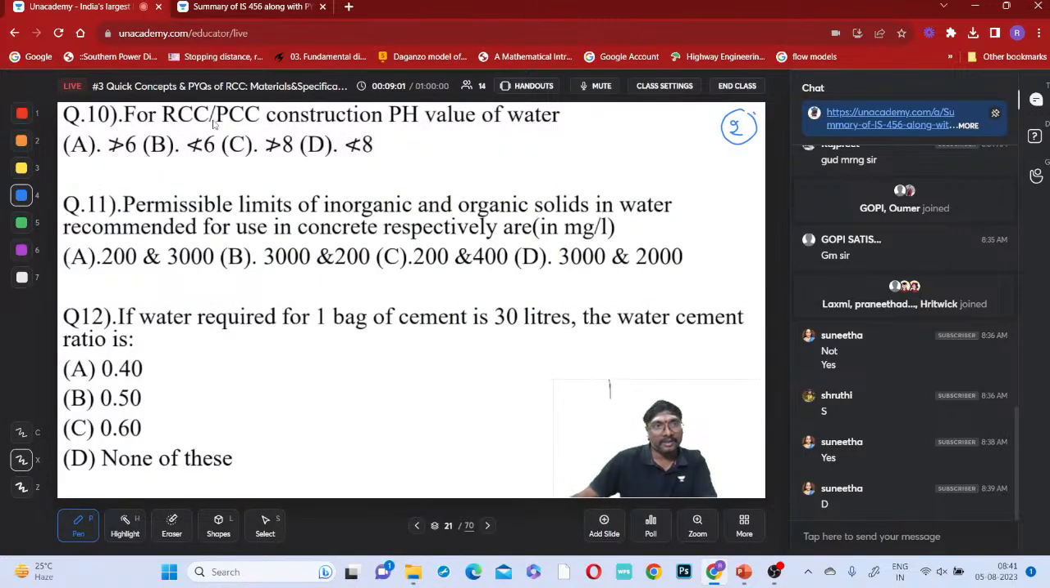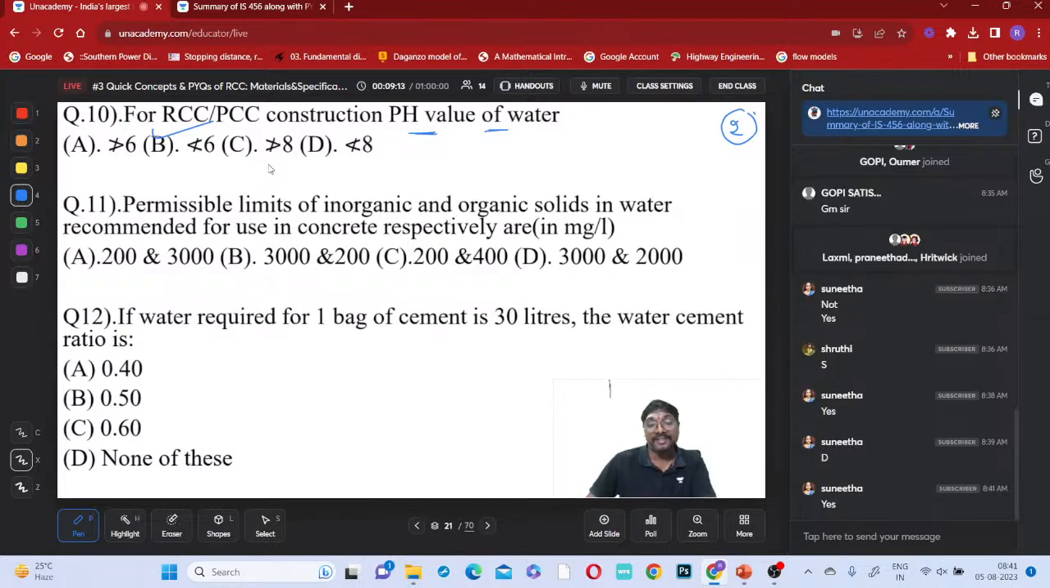Now, for RCC or PCC construction, the pH value of the water should not be lesser than 6. I told you, it should not be acidic in nature. If it is acidic in nature, it will cause corrosion in the member. Which member? Reinforcement. 10th question, option B. Yes, Deepak Kumar, Malu Havaldar, correct.